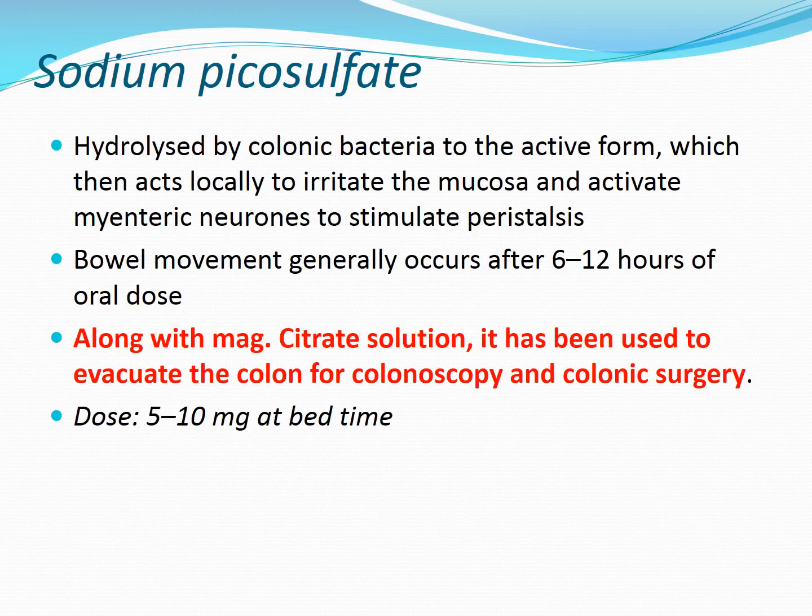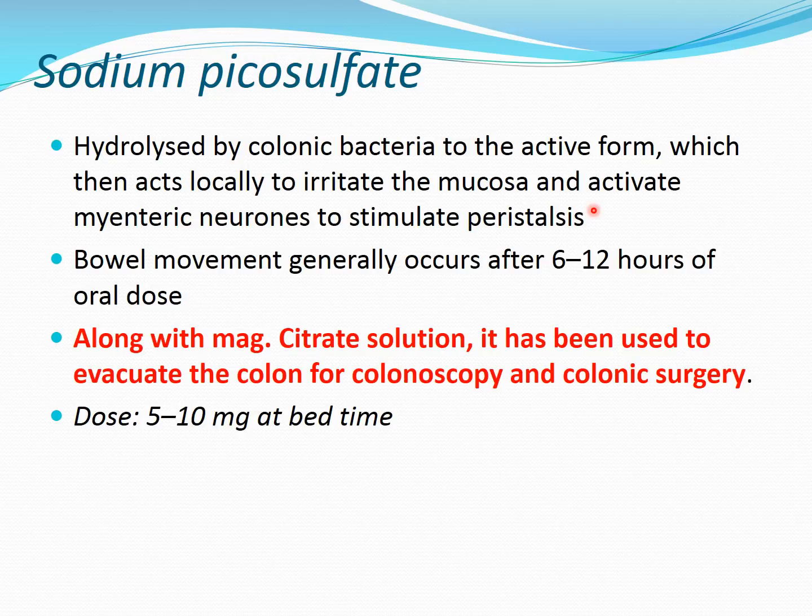Next is from the irritant purgative of first class, that is the diphenylmethanes. Apart from bisacodyl, the drug is sodium picosulfate. This is also one of the commonly preferred. It is hydrolyzed by colonic bacteria to an active form, which then acts locally to irritate the mucosa. So it is inactive, it is activated in the colon by hydrolysis, and it activates the myenteric neurons to stimulate the peristalsis.